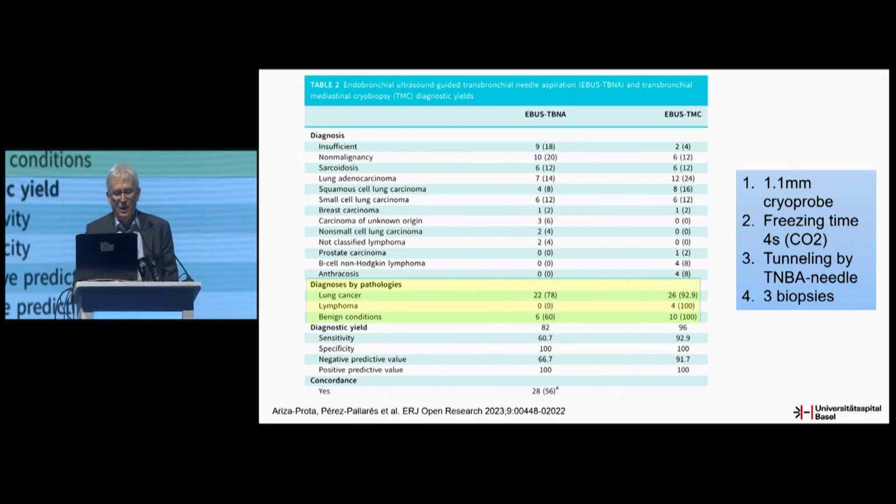The study from Arisa from Spain, he also used the tunneling technique with a needle. He took 3 biopsies and froze 4 seconds. And again, it was much better in the lymphoma and benign conditions, but he also had metastases detected more often in lung cancer with the cryobiopsy compared with TBNA. But we have to admit that 78% diagnostic yield or sensitivity for EBUS-TBNA in lung cancer is quite a low value.